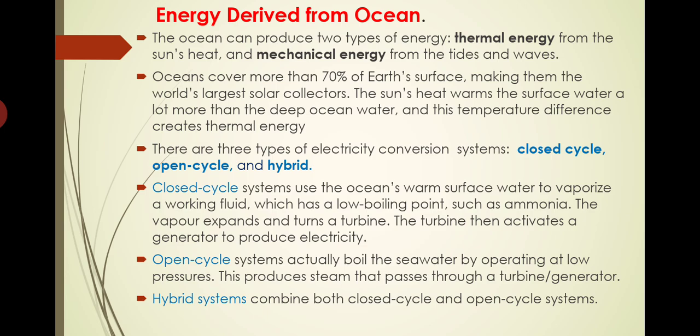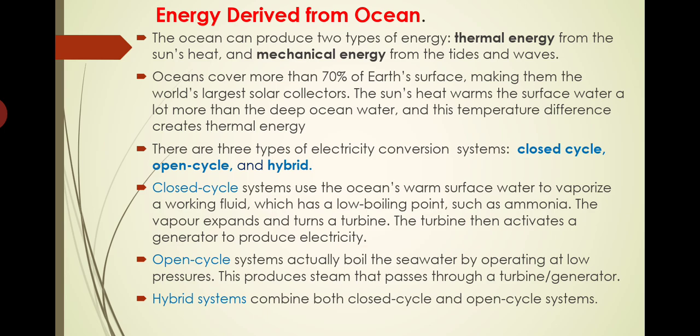The sun's heat warms the surface water a lot more than the deep ocean water, and this temperature difference creates thermal energy. So, as I have told, the upper layer of the water in the ocean will have a higher temperature because it is directly exposed to the sunlight and is absorbing the heat energy from the sun rays, and the temperature is raised, whereas the solar radiation is not reaching towards the depth of the ocean. So the deeper layer of water will have a low temperature. If you go into the depth, even a temperature around 10 degrees Celsius or lower is also possible.